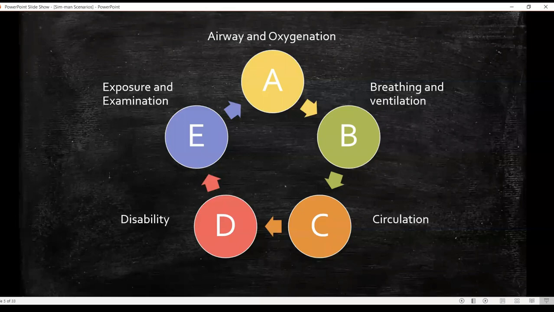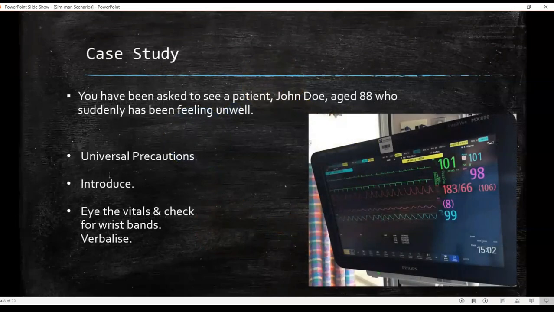Now, let's try and understand this via a case study. Now, this is a very simple one that I have shared here. You have been asked to see a patient, John Doe, aged 88, who suddenly has been feeling unwell. So how would you start off a Simman station?